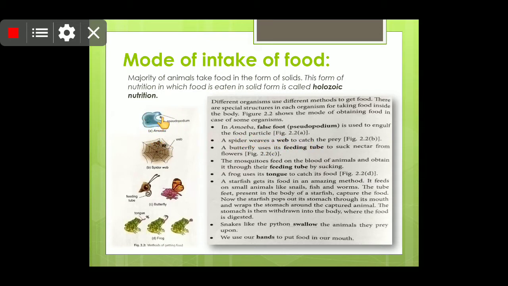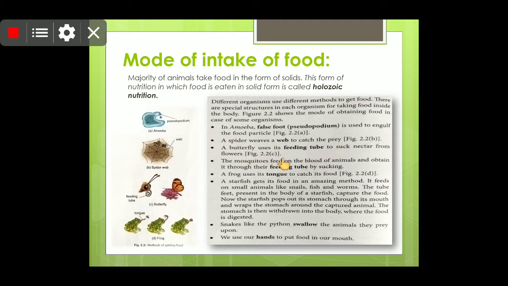As you can see, it is irregular in shape, and these projections are known as false feet. They just elongate whenever they sense food, and in the form of a food vacuole it enters the body; it engulfs the food. Now students, a spider weaves a web to catch the prey.